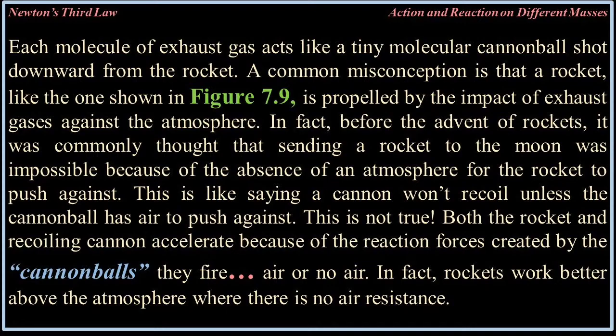This is like saying a cannonball won't recoil unless the cannonball has air to push against. This is not true. Both the rocket and the recoiling cannon accelerate because of the reaction forces created by the cannonballs they fire, air or no air. In fact, rockets work better above the atmosphere where there is no air resistance.